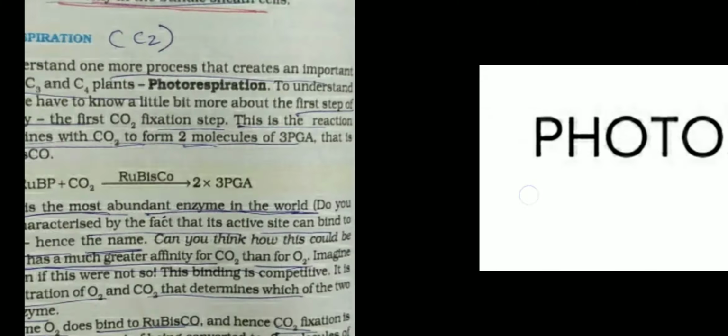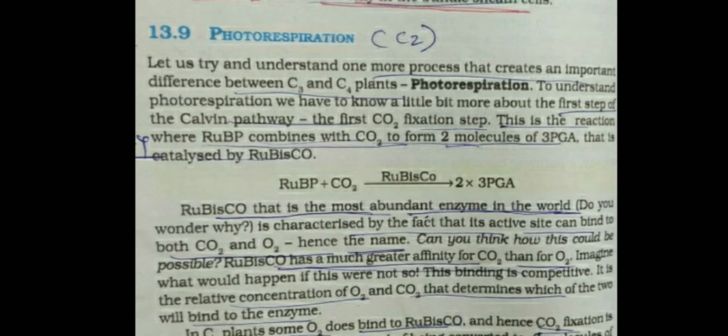Hello student. After the C3 and C4 cycles, we are proceeding to another topic: photorespiration. We also call it the C2 pathway or photorespiration. Students, in the C3 pathway, the Calvin cycle, we learned CO2 is fixed by RuBP